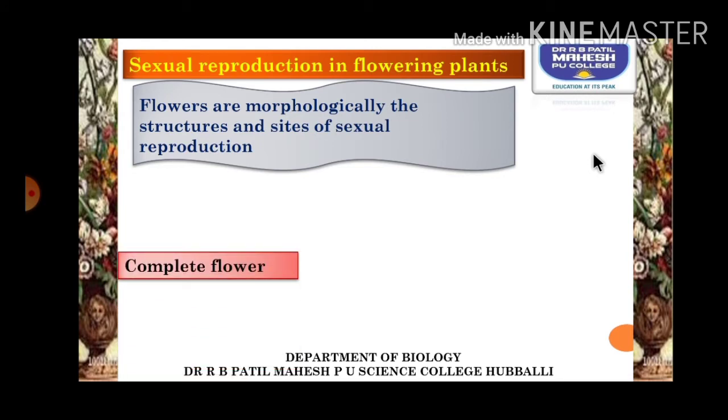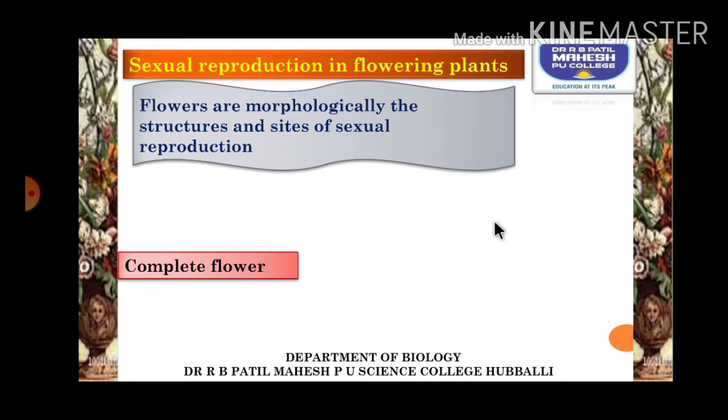In the first year, in the topic Morphology of the Flowering Plants, we discussed a technical description of the flower. If you remember, we discussed two types of flowers, complete and incomplete, classified based on the presence of accessory and necessary whorls.